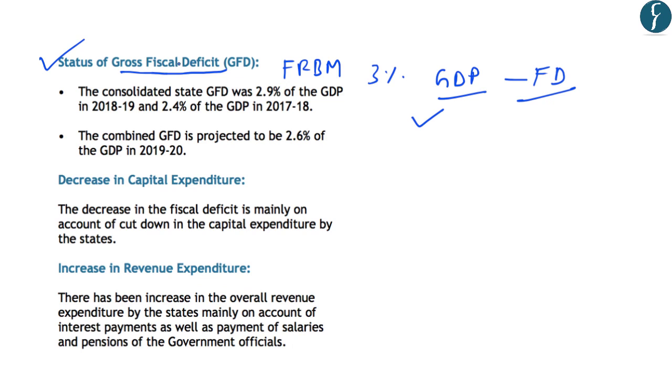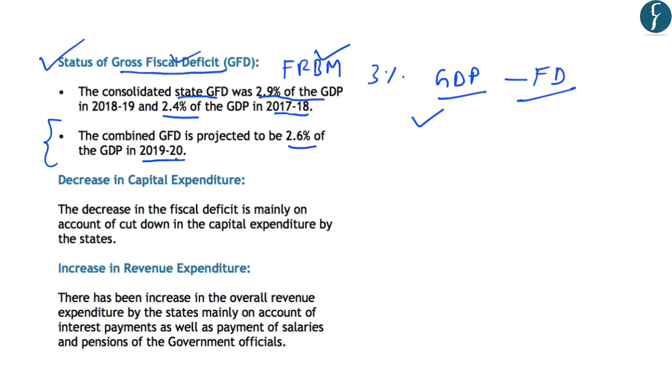So in this regard, the consolidated gross fiscal deficit of the state governments was 2.9% of the GDP and was within the targets set by the FRBM Act. Further, this was only about 2.4% of the GDP in the year 2017-18. And as far as the projections are concerned, it will be about 2.6% of the GDP in the year 2019-20.